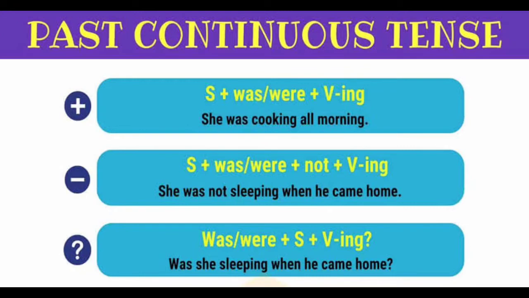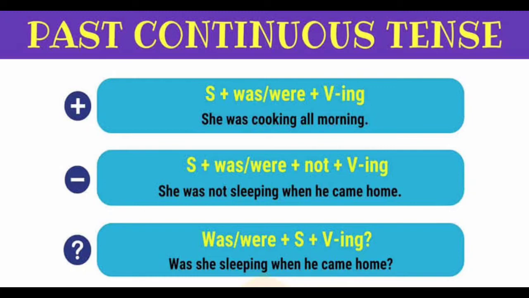Look at the subject here, she. So we use was not. If the subject is we, you or they, we need to use were not. So we were not sleeping when he came home. So this is the pattern for negative statement.